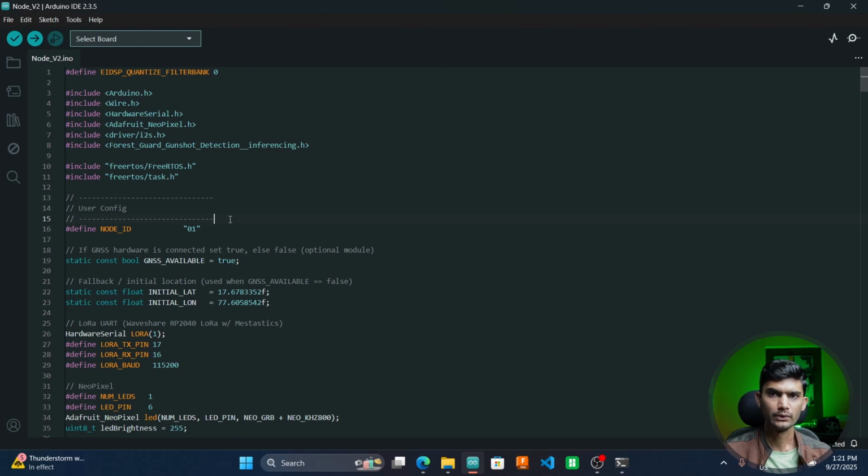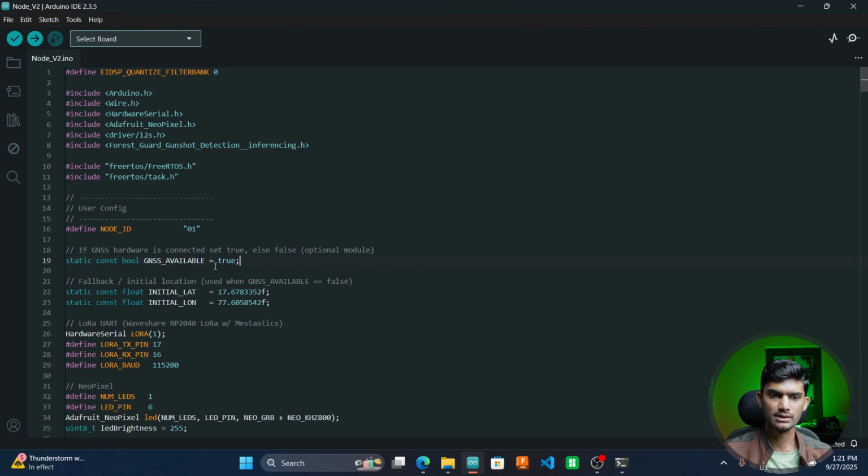In this code, you need to provide the node ID. Here I have put the node ID as 01. You can make it 02, N01, node 01 or something like that. And same will be replicated on the gateway and on the database. That's on the dashboard as well, right?